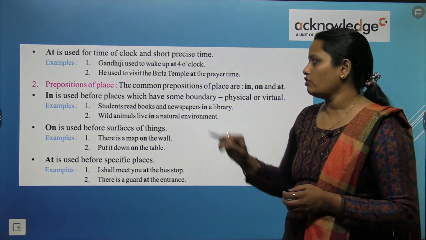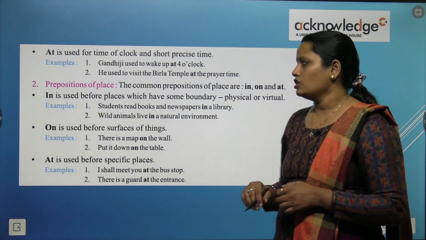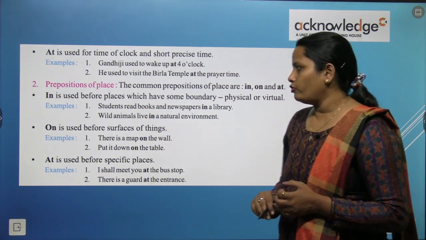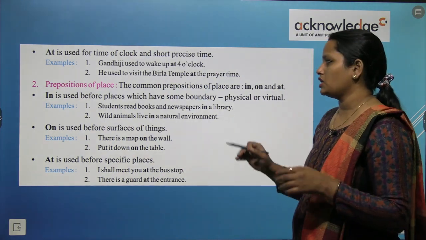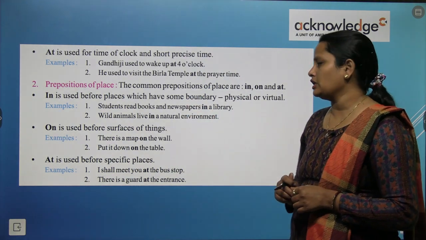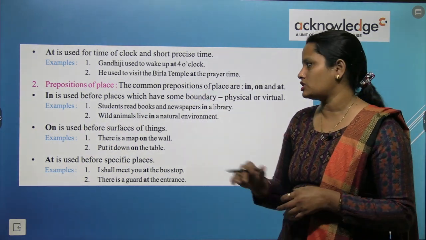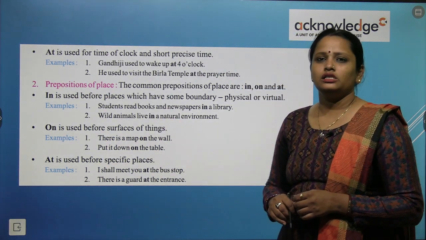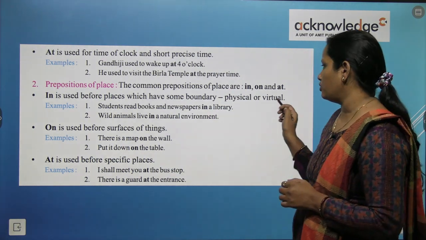Next comes prepositions of place. The common prepositions of place are in, on and at. So जो common preposition of place है वो ये तीन हैं. In is used before places that have some boundary. So ऐसी place जहाँ पे कुछ boundary हो उसमें हम use करते हैं in. Physical or virtual. Students read books and newspapers in a library. So यहाँ पे library एक कमरा है जिसकी कुछ boundaries हैं, कुछ walls हैं. So इसलिए यहाँ पे in use हुआ है. The wild animals live in a natural environment. So wild animal एक natural environment में रहता है, वहाँ boundary तो नहीं दिख रही, so that boundary is virtual here.